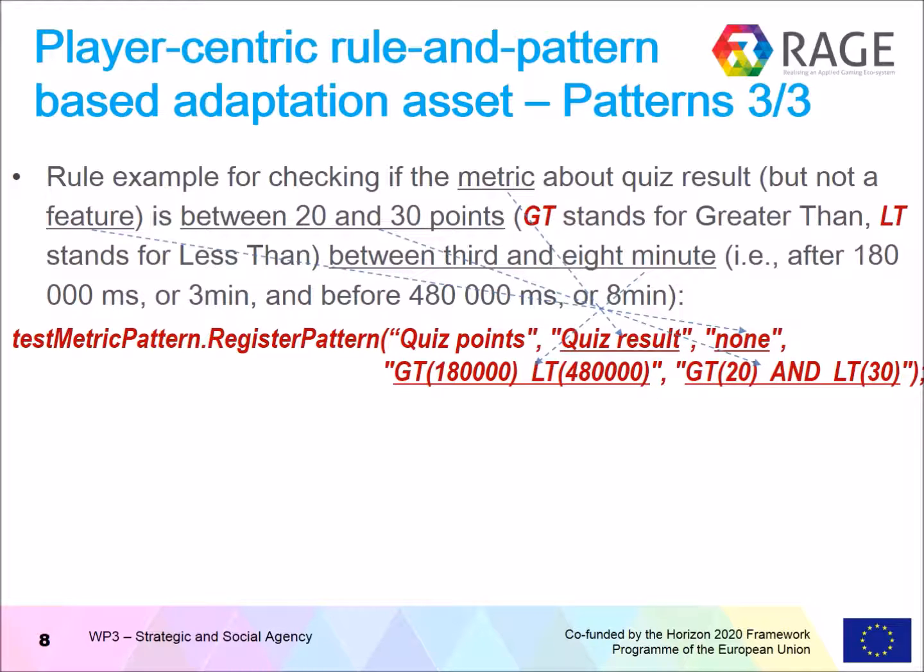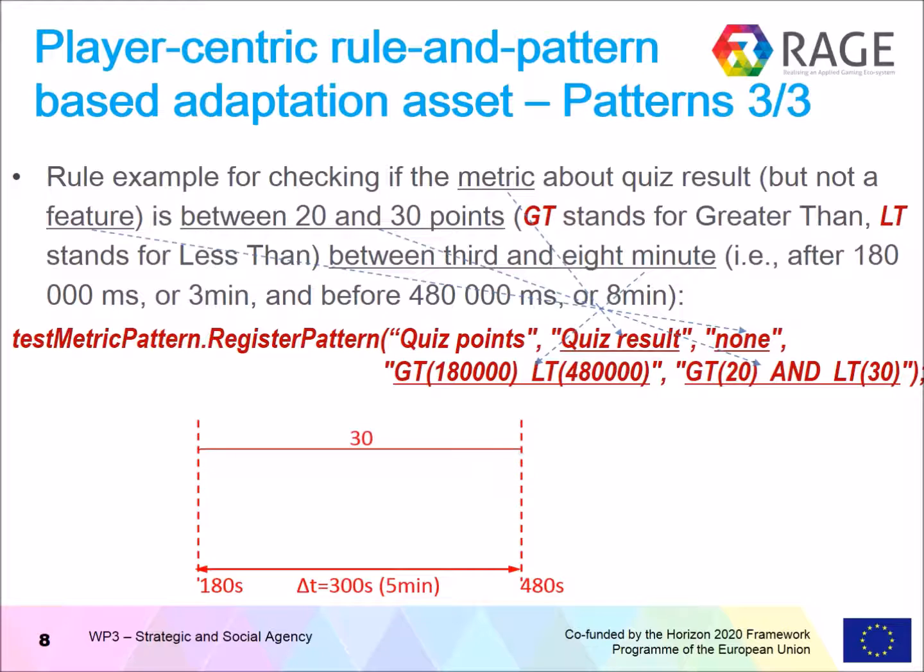So we are interested in finding the results of the quiz, which are between these values within this time interval, which starts here and finishes here, and which duration is 300 seconds or 5 minutes. We are going to find all the values between 30 and 20 or within this interval. So this value will not